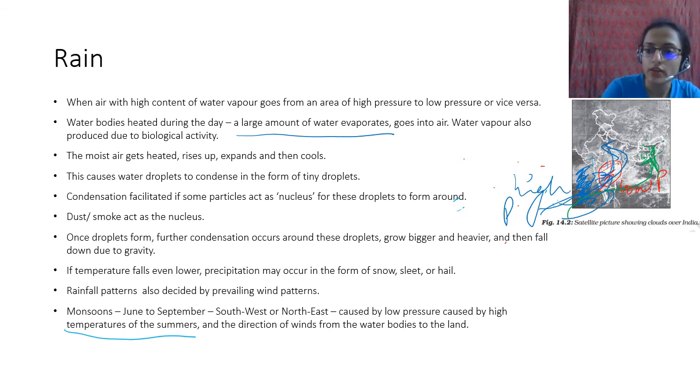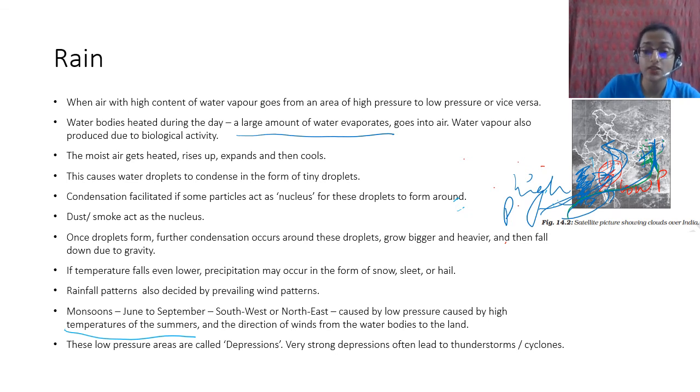ठीक है? And northeast monsoons move like this. Because of the mountain range here, there is more rain here. There's a lot of rain in the northeast. Mawsynram, in fact, is the rainiest place on earth. That is in the northeast. ठीक है? That is because of the northeast monsoons.